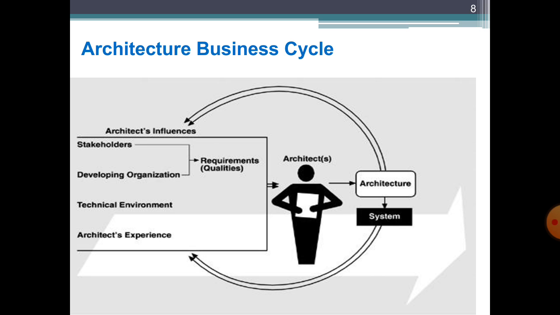And the next perspective is the technical environment. Students, what is a technical environment? Basically, the technical environment is all about what kind of tools will be used by the programmers or engineers to develop a system.